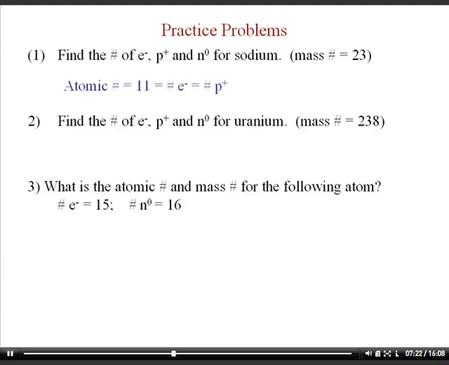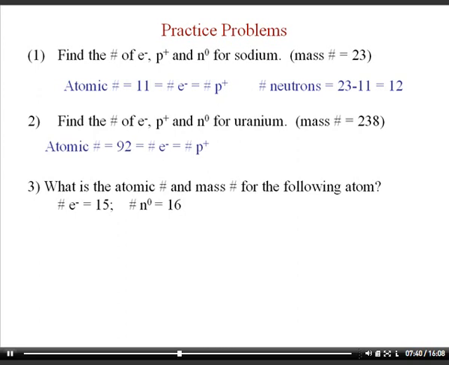Then we do some practice problems. I give them sodium with a mass number of 23, and if you look up sodium on the periodic table, it's number 11. So there's 11 protons and 11 electrons because this is a neutral sodium atom. And when you subtract the mass and the atomic number, you get 12 neutrons that are found in the center.